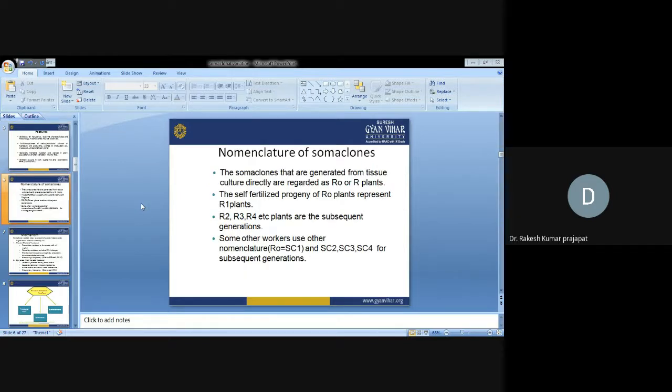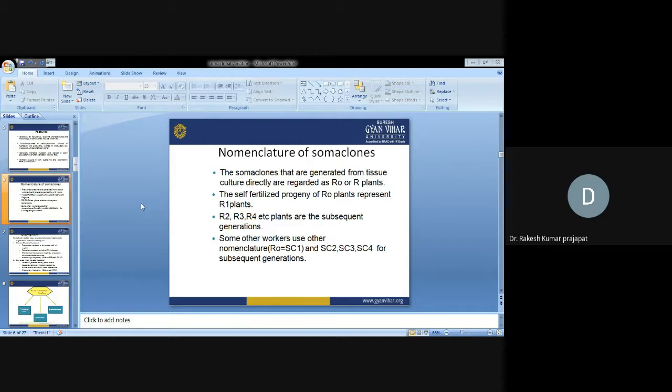Now, nomenclature of somaclones. The somaclones that are generated from tissue culture directly are regenerated plants, known as R naught or R0 plants. Then the self-fertilized progeny of the R naught plant is represented as the R1 plant.